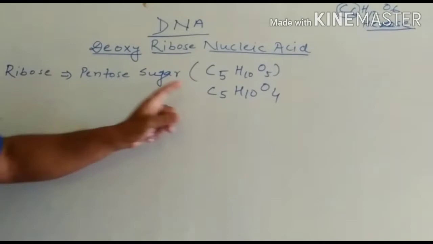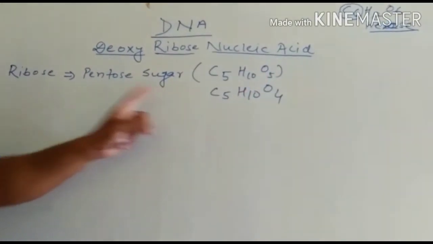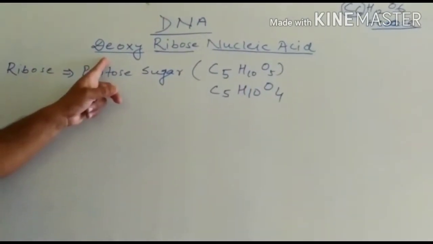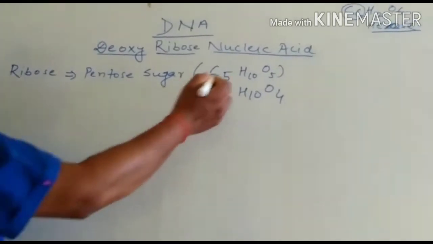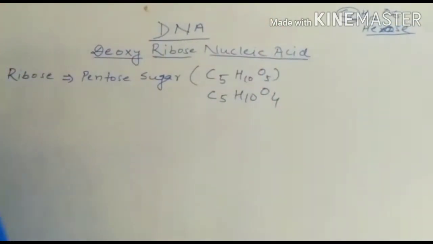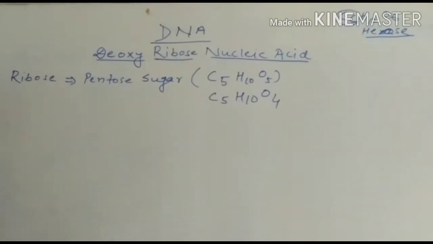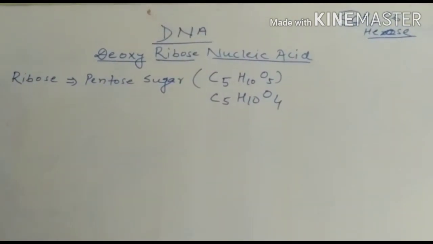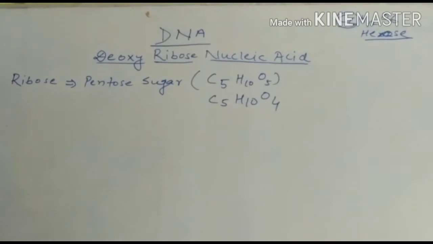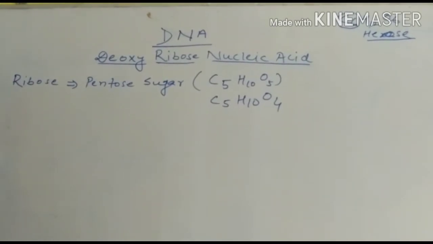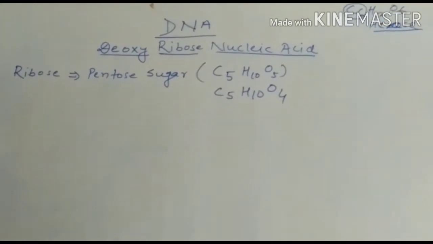In DNA, there is a lack of one oxygen atom, and it is deoxyribose. And another thing is nucleic acid. Acids which are found inside the nucleus are called nucleic acids, and DNA and RNA are the best examples of nucleic acid which are found in the nucleus of a cell.